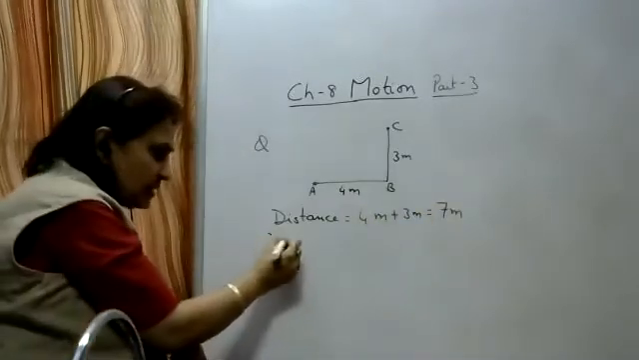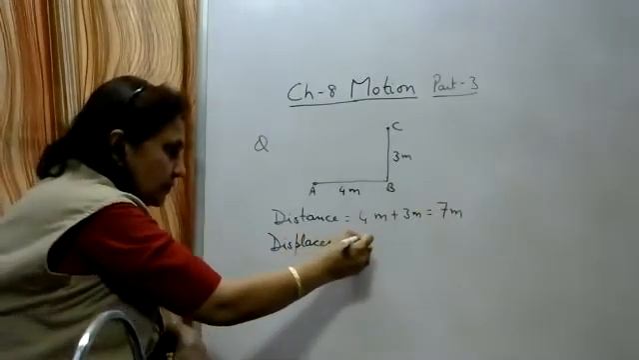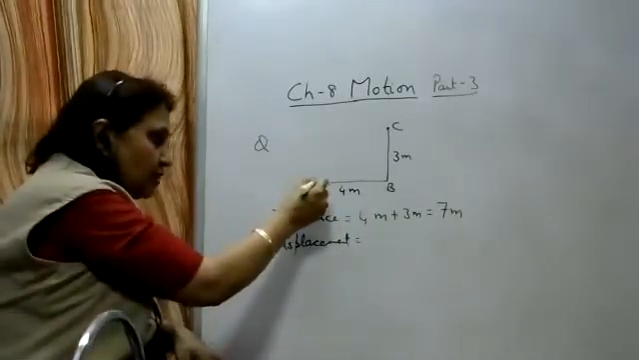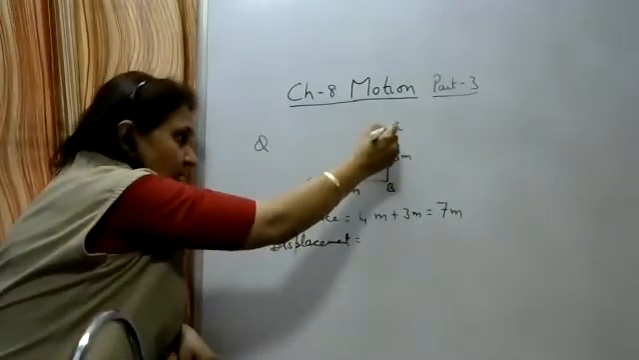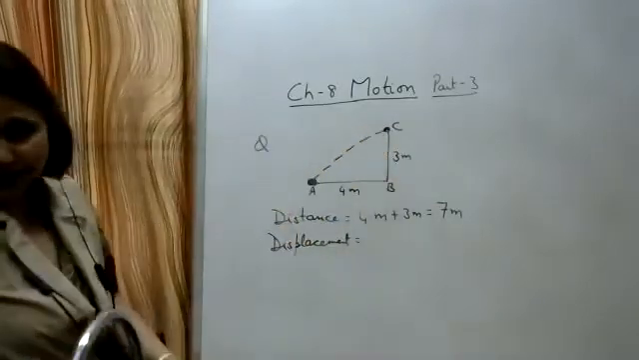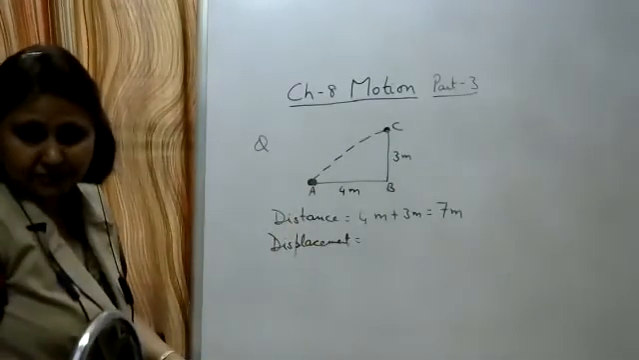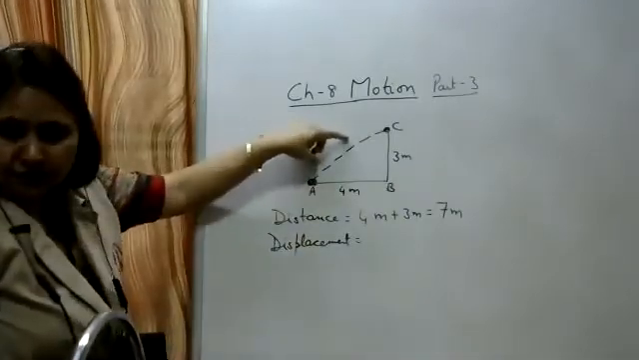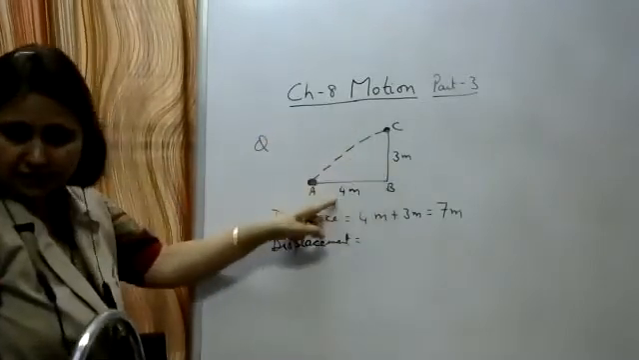Now let's find out the displacement. Displacement is the shortest distance between the initial and the final position. What is the initial position? A. Started from A. What is the final position? C. So the shortest distance between the initial and final position, as I said, is always a straight line. So this straight line AC is the displacement. I think you have studied Pythagoras theorem. This is a right angle triangle. AC is the hypotenuse, perpendicular, this is the base.